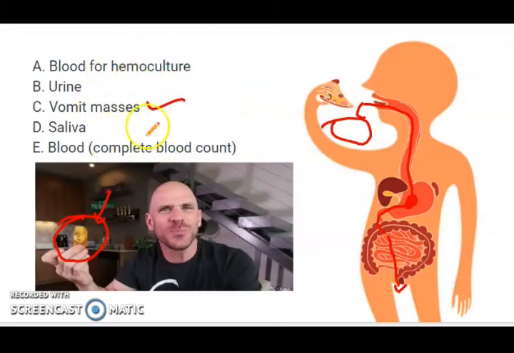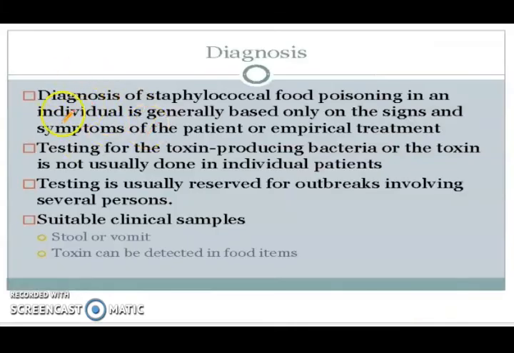The rest are all irrelevant. Another thing we need to know is that for an individual, the diagnosis is actually based on signs and symptoms, right? So the toxin test is not done for any individual. It is only preferred for outbreaks. So in our case, we had 15 patients with similar symptoms. So there we go: stool or vomit or the food item, right?